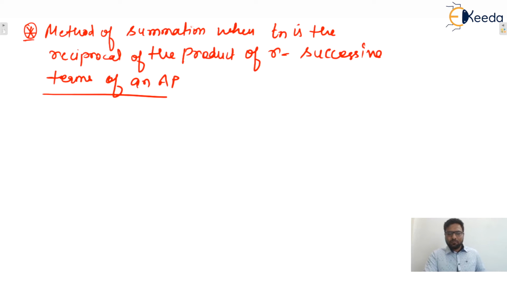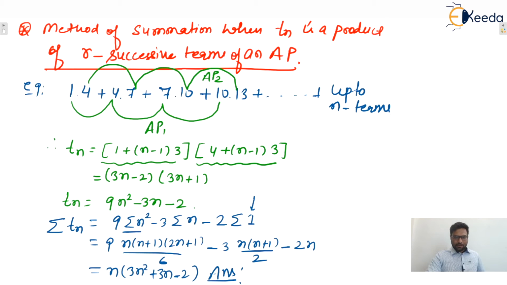Remember guys, what is the meaning of successive? You only tell me, consider the previous slide. Here the common difference is 3, so we can say that 3n minus 2 plus 3 will be the next term or not. So we can say that these are successive.